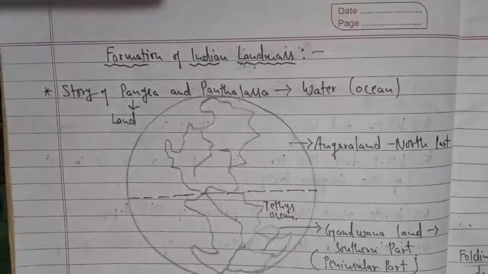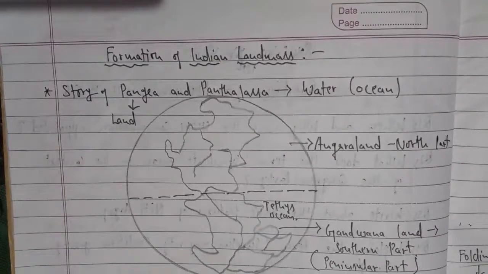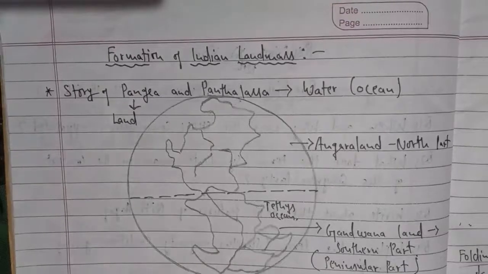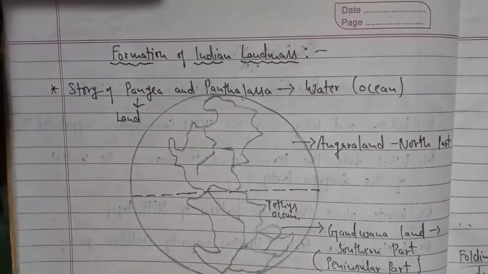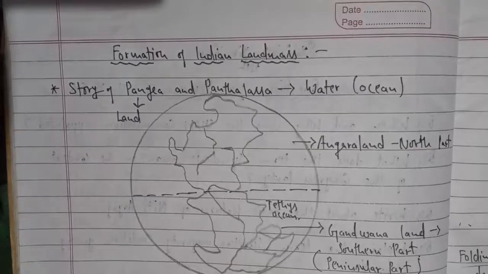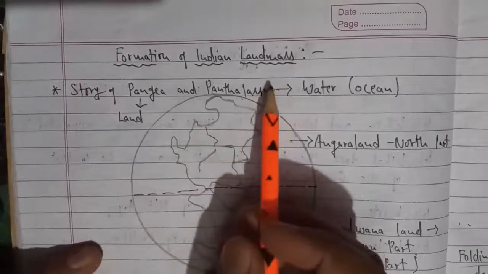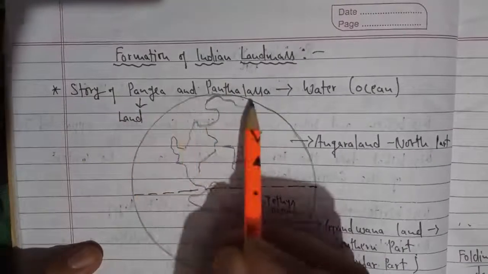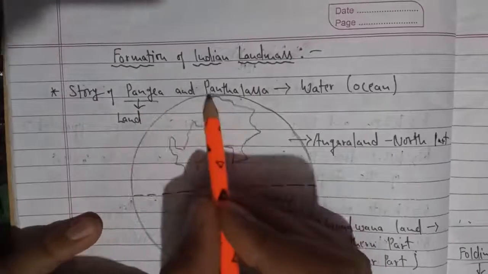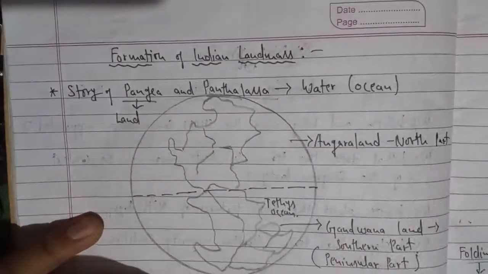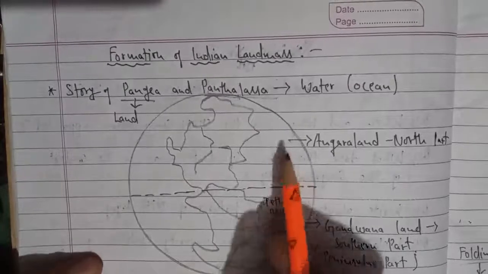So yes, after understanding plate tectonics and the 3 types of movements we see in the plates, which are the reason for the formation of different landforms around the world, let's talk about India. Before we study some important physical features of India like the Himalayas and northern plains, we need to understand the formation of the Indian landmass. In that, we need to study the story of Pangaea and Panthalassa. As a student of class 9th, you must know what you understand by Pangaea and Panthalassa. Millions of years ago, our earth used to be of this shape.